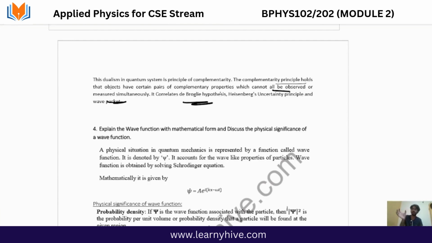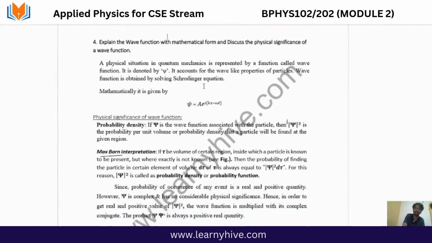Heisenberg uncertainty principle. Now we are discussing... So we didn't do any mixture kind of thing here. How well organized it is. So coming to the fourth question.